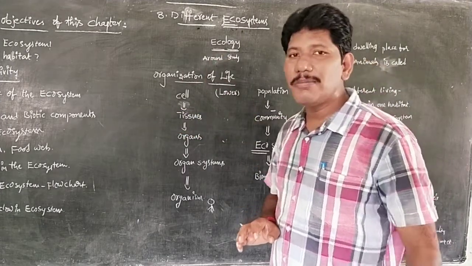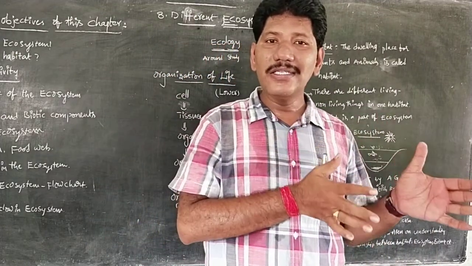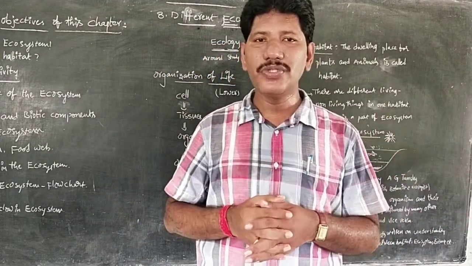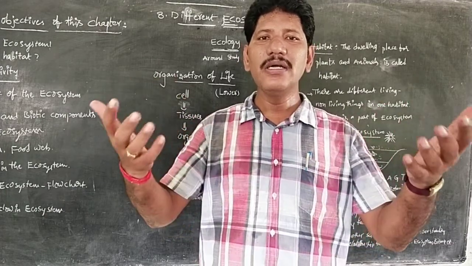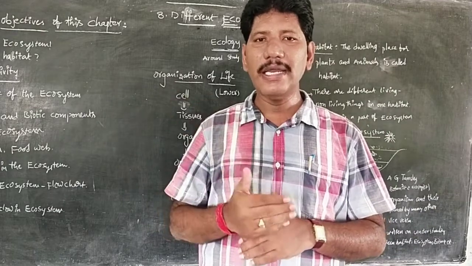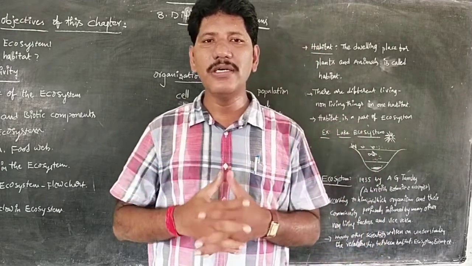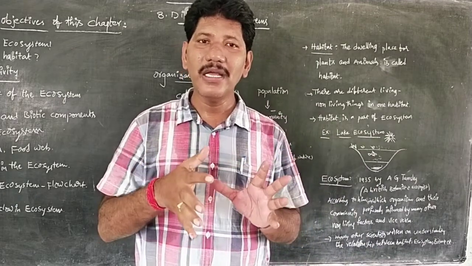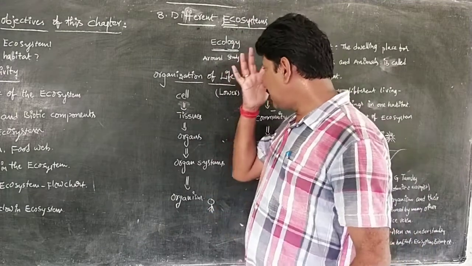Ecology is a branch of biology which deals with the relationship between organisms and environment. As living organisms, we depend on our surroundings, like sunlight, air, water, food. These non-living things impact the living organisms. This is the relationship between the organisms and the environment.